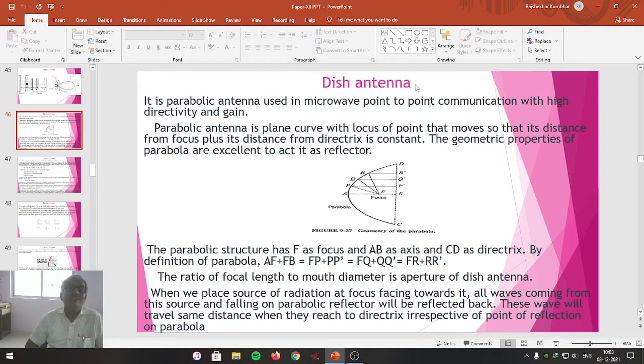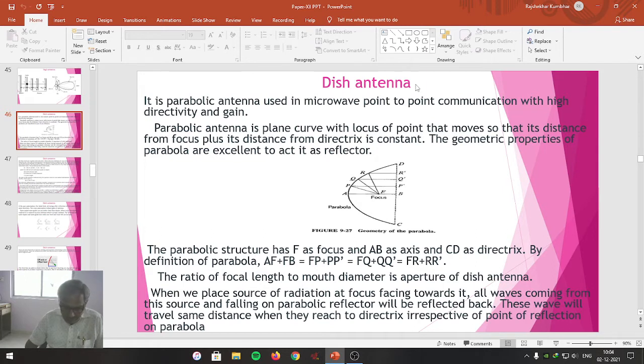So that's why we can say it is a parabolic antenna. The dish antenna is a parabolic antenna that is used for microwave communication, for point-to-point communication on the Earth's surface. It has a high directivity and high gain. It is called a parabolic antenna because its shape is the same as that of the parabola that we used in geometry.